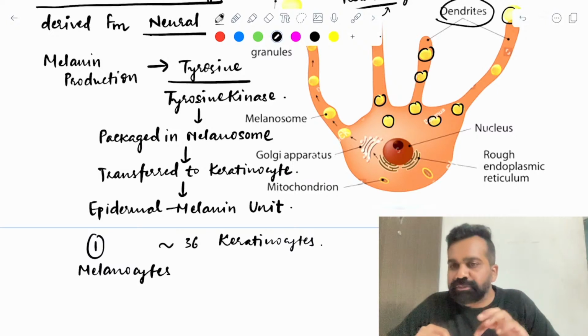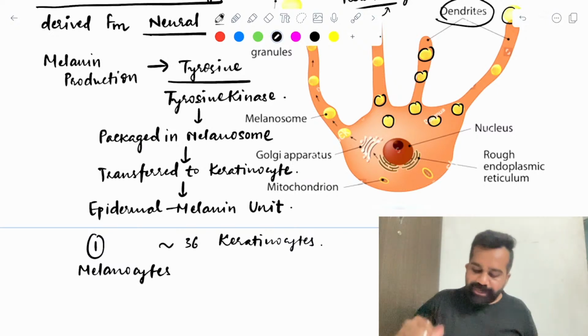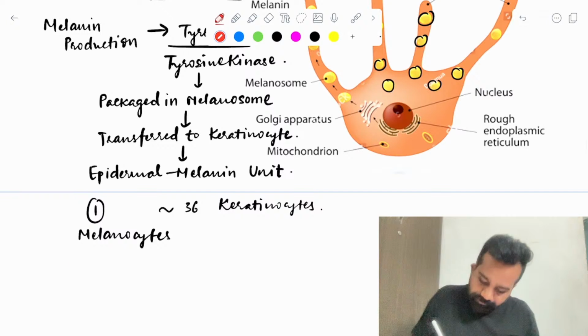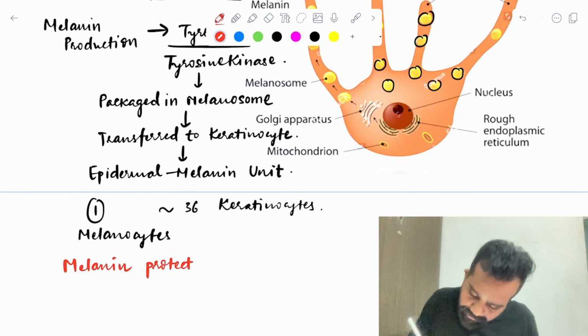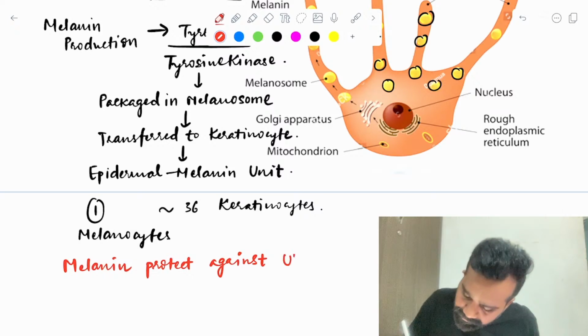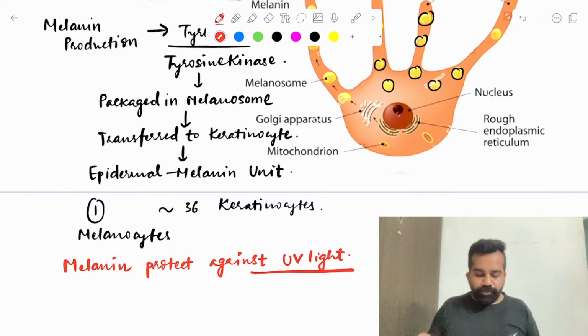And what is the important function of the melanin? The most important function: it protects against UV light. This melanin protects against UV light. Clear?